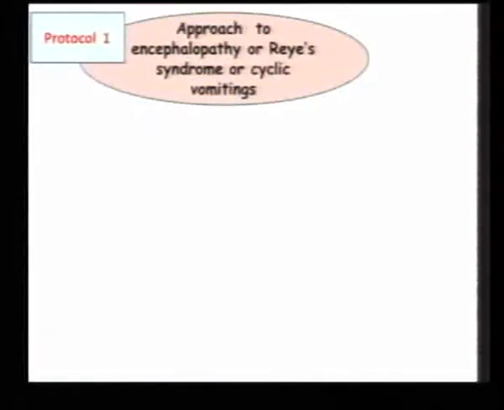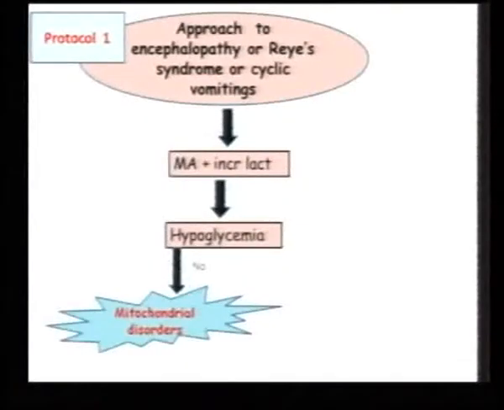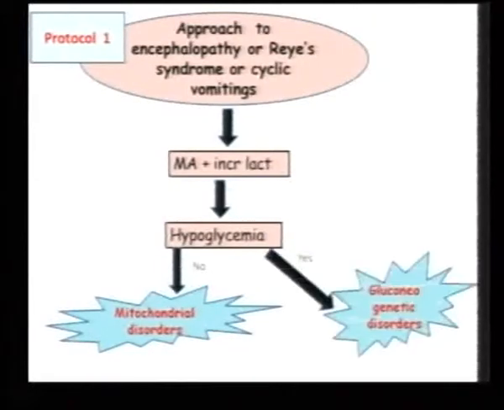For the same encephalopathic child, if you do not find hyperammonemia and you do find the metabolic acidosis and increased lactate with hypoglycemia not being present, in some of the mitochondrial disorders you may not find hypoglycemia. Whereas if you do find hypoglycemia in the presence of increased lactate, possibly you're dealing with gluconeogenetic disorders like we have been discussing.